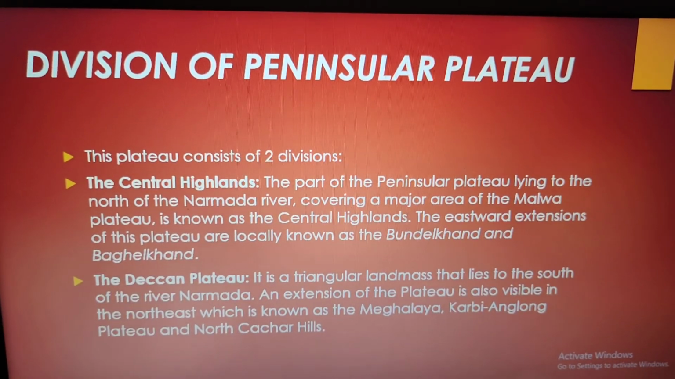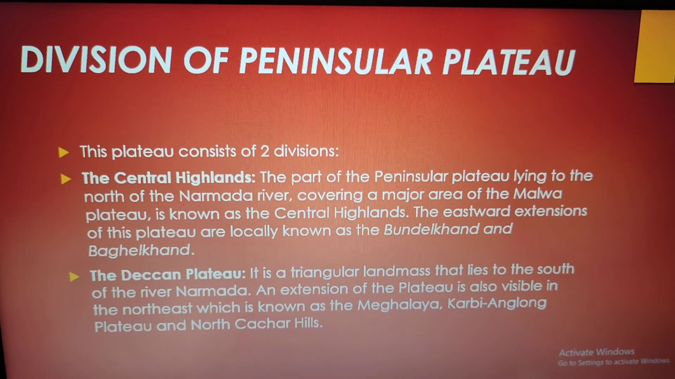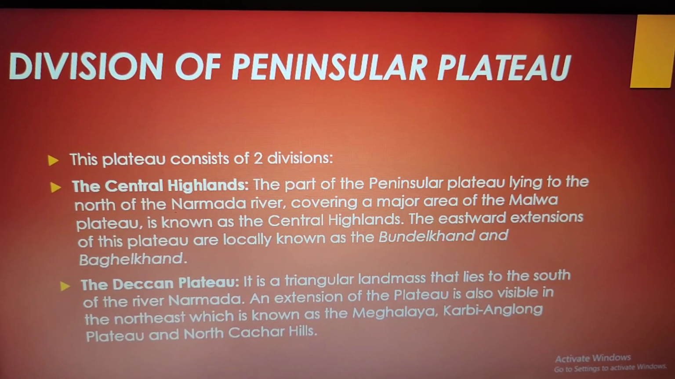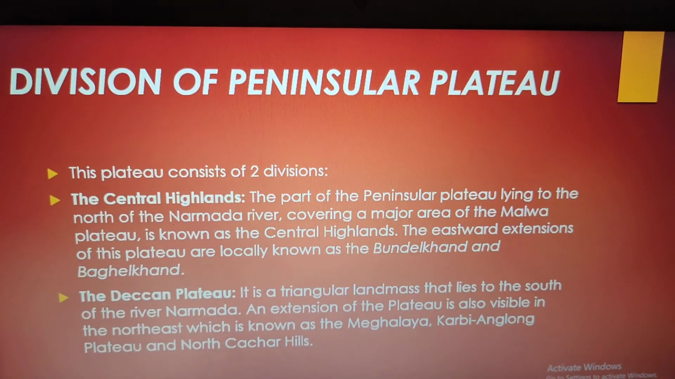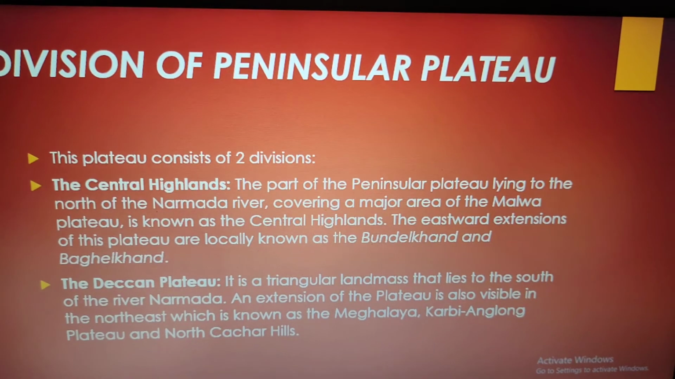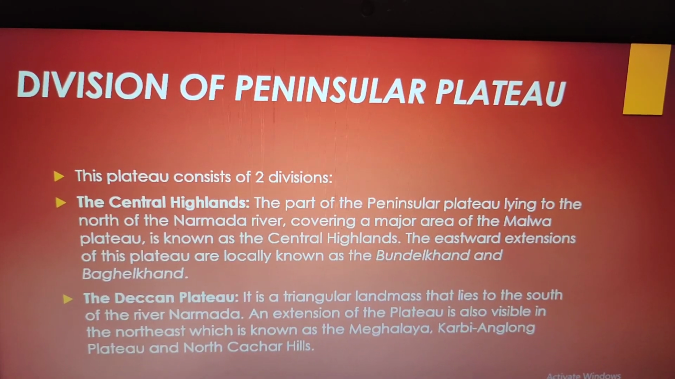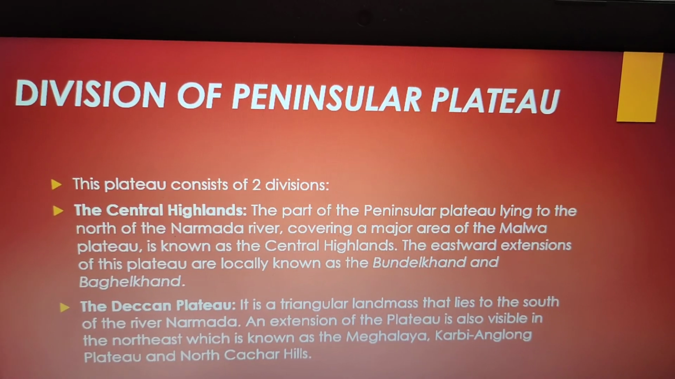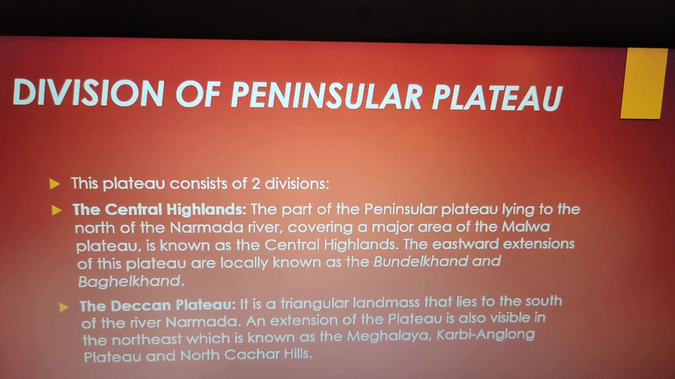Now, division of the Peninsular Plateau. This plateau consists of two divisions. The Central Highlands, the part of the Peninsular Plateau lying to the north of the Narmada River, covering a major area of the Malwa Plateau, is known as Central Highlands, meaning considering your Madhya Pradesh area. The eastward extensions of this plateau are locally known as the Bundelkhand and Baghelkhand. The Deccan Plateau is a triangular land mass that lies to the south of the river Narmada.